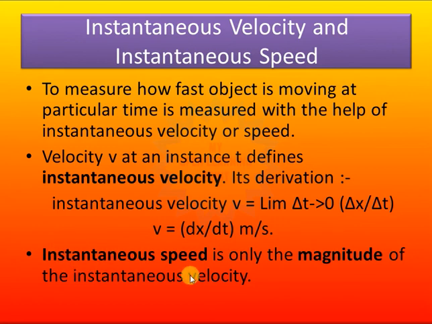Likewise, instantaneous speed is only the magnitude of the instantaneous velocity. Instantaneous velocity has both magnitude and direction, but instantaneous speed always has only the magnitude, which is equal to the instantaneous velocity magnitude.